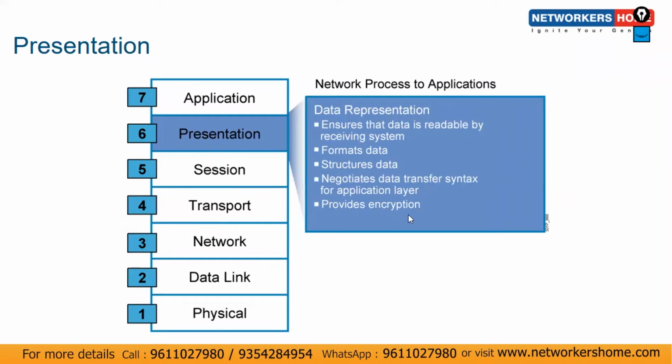It provides encryption from the sender side, and then on the receiver side, the presentation layer helps to decrypt the data. This is all possible because of the presentation layer.